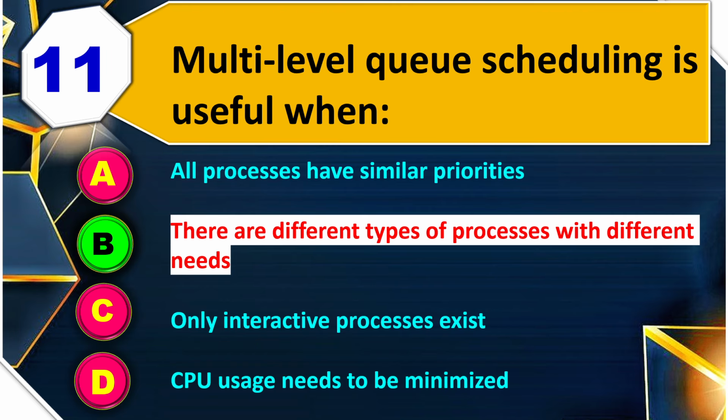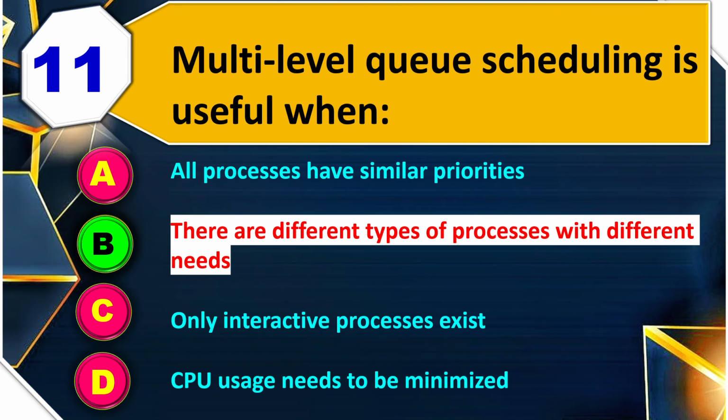Question number 13. The dispatcher executes after the CPU scheduler selects a process, before a process enters the ready queue या फिर before a process terminates या फिर only in FCFS scheduling. So the right answer is after the CPU scheduler selects a process. Question number 14. Which scheduling algorithm works best when all processes have similar burst time? FCFS, SJF, round robin या फिर priority scheduling? So the right answer is round robin.